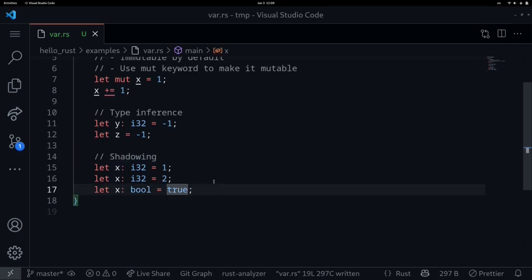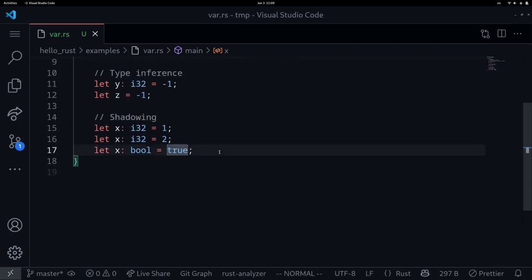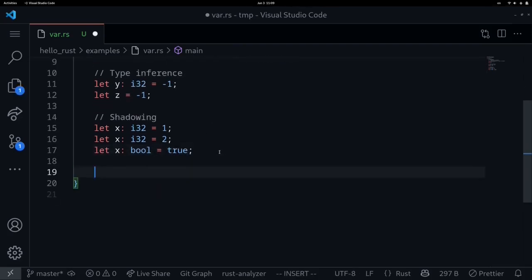In some rare cases, you need to tell the Rust compiler what the type of the value is. But maybe you don't know the type, or maybe you're feeling lazy and you want Rust to figure out the type. In this case, you can use the underscore placeholder to tell Rust to figure out the type. So for example, let's say that x of type underscore, this tells Rust to figure out the type, and let's put a value, let's say 123. So this is a simple example, but when you have complex examples, this can become useful. It tells Rust that whatever type it has to be, please figure it out. This is an example of a type placeholder.